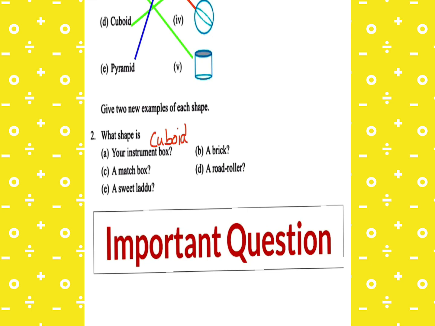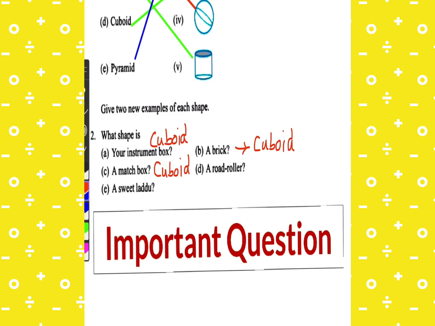After that, the next one is a brick. This is also an example of a cuboid, so you write the answer: cuboid. Moving to the next one, it is a matchbox. Everyone has seen a matchbox. This is again the shape of a cuboid. You will write the answer: cuboid.